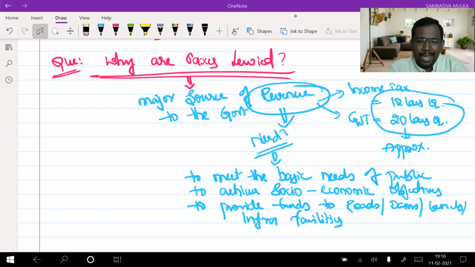Right? So why are taxes levied? This is the main reason. First of all, the government needs the revenue. Revenue for what? Revenue to meet the basic needs of the public. Revenue to achieve the socio-economic objectives. Revenue to provide funds for all infrastructure facilities, roads, dams, canals, bridges, culverts, metro, and defense, education, healthcare. For all these purposes, government needs revenue. That is why the government is levying taxes. That's the main reason behind the levy of taxes. Did you understand, everyone?